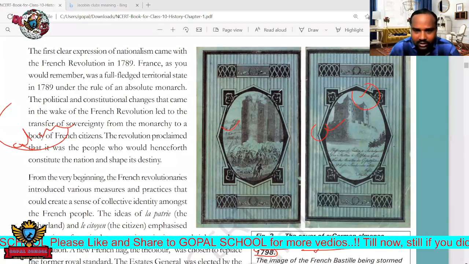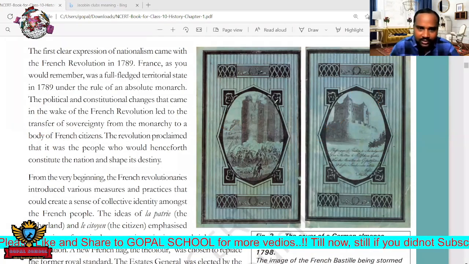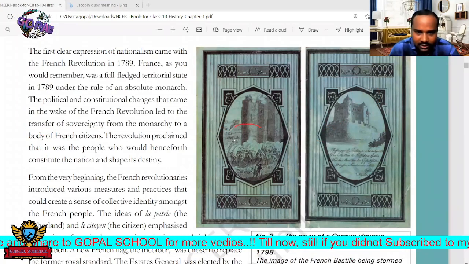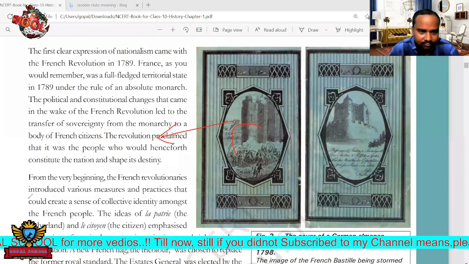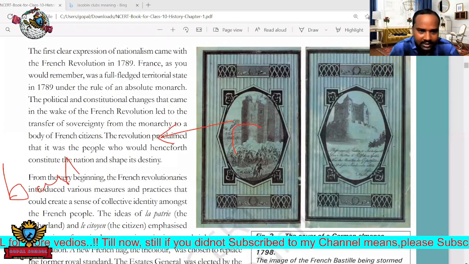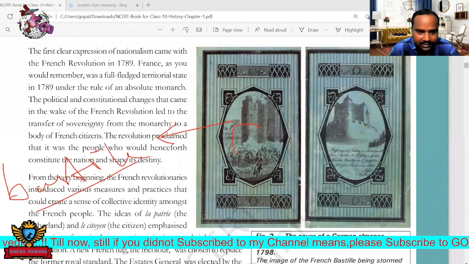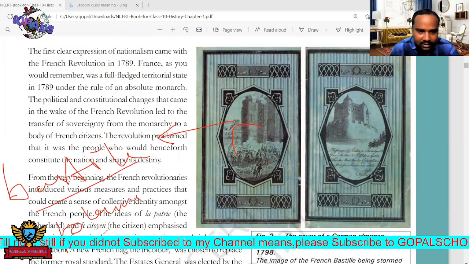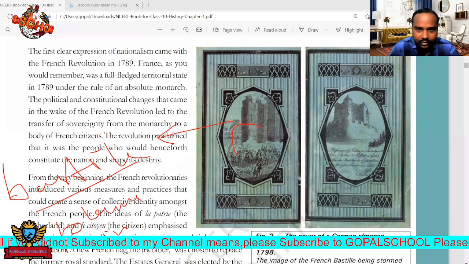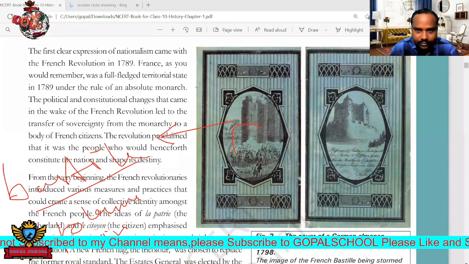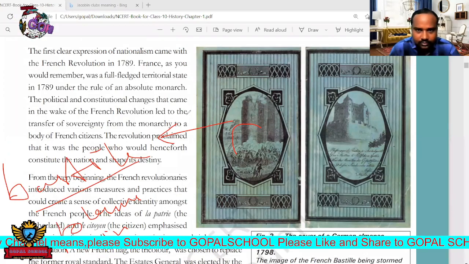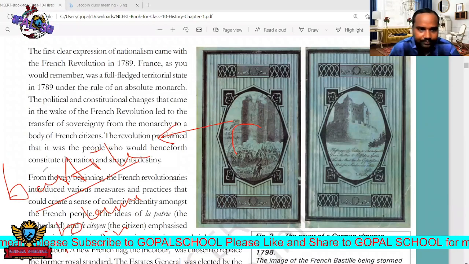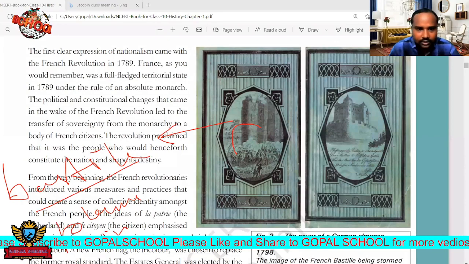What is the meaning of these two pictures? Here we can see a place called the Bastille, which is the name of a place in France.